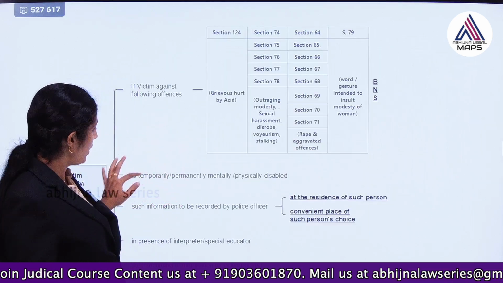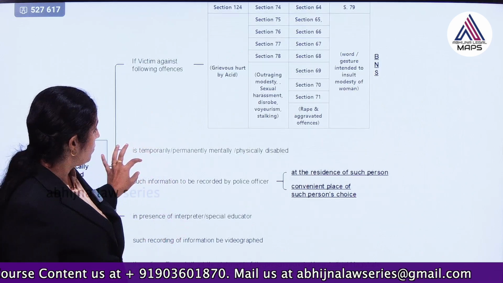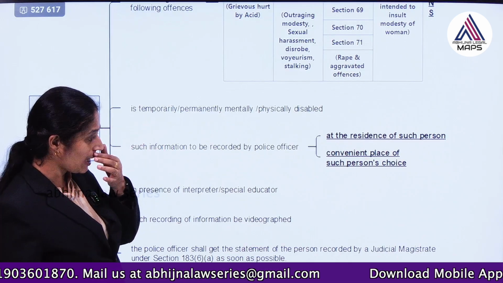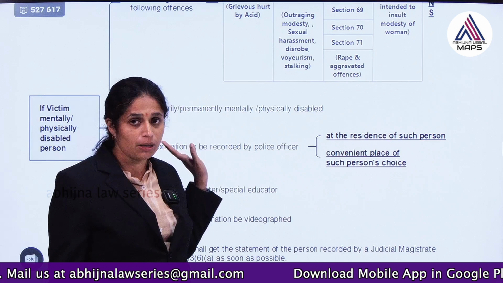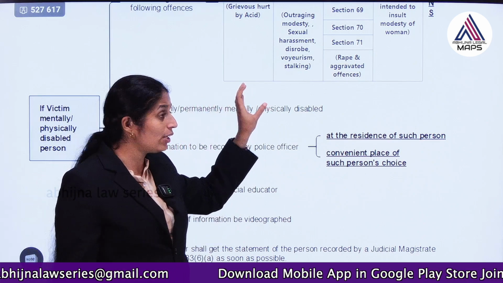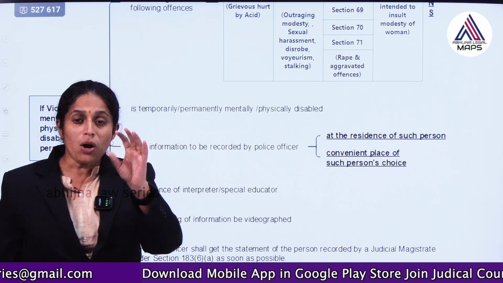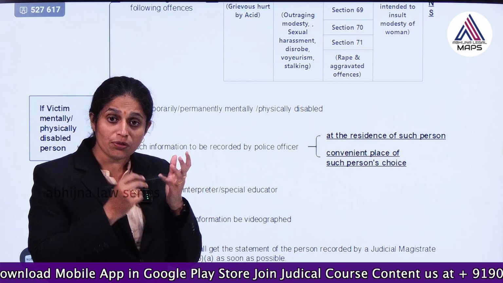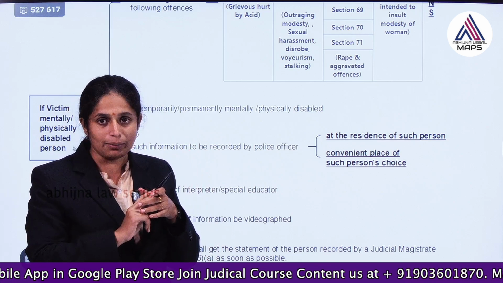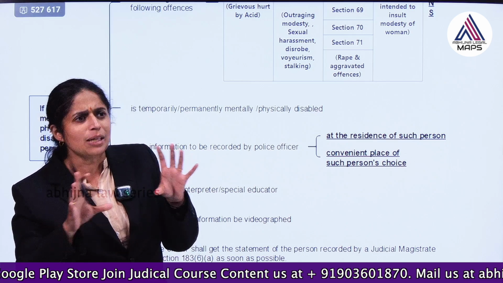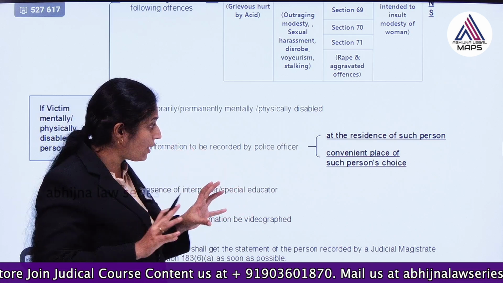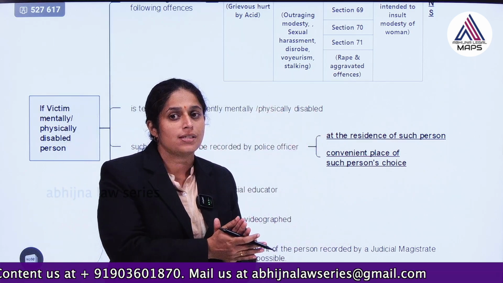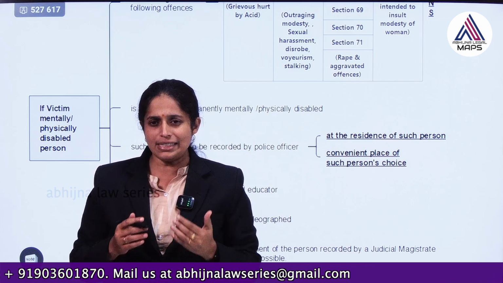So, when the victim is supposed to give the information, and that victim is temporarily or permanently a disabled person, it could be mental or physical disability, the police cannot ask them to come to the police station and give the information. The police has to take the information either at the residence of that victim or at any convenient place of their choice, not at the police station, because they are already suffering from the disability.